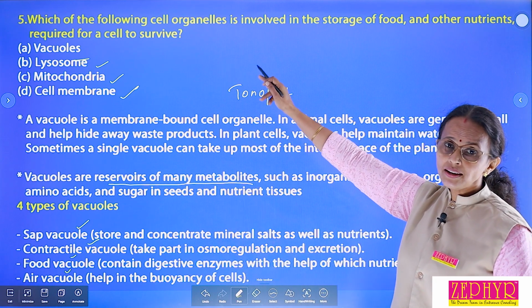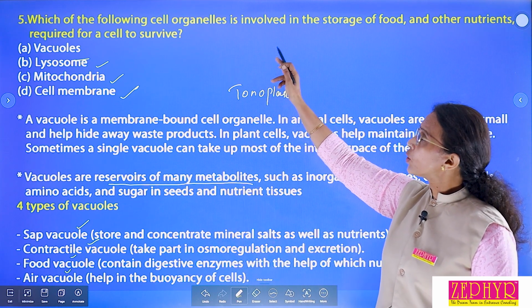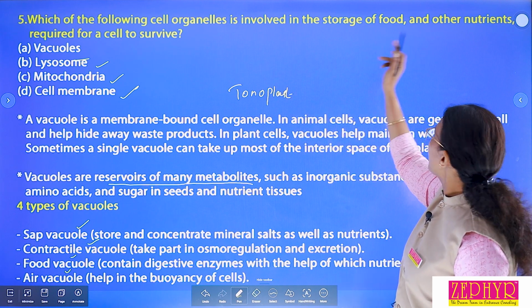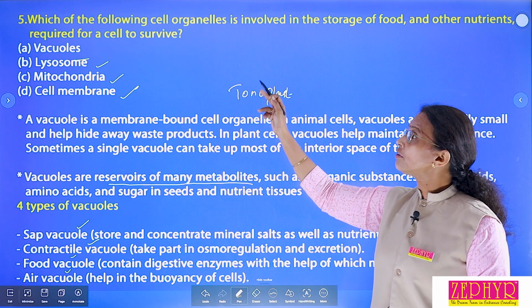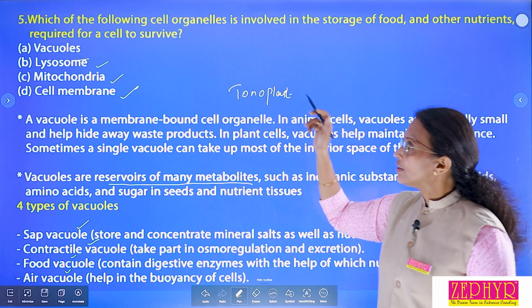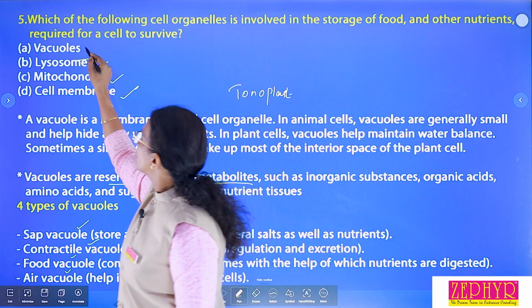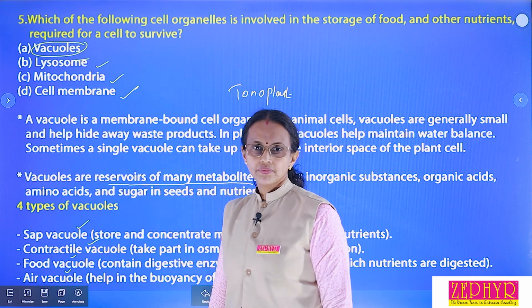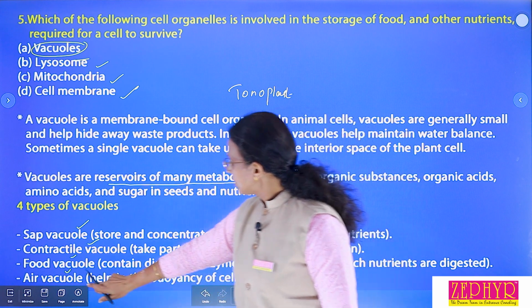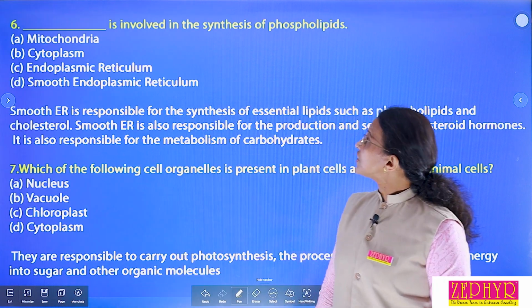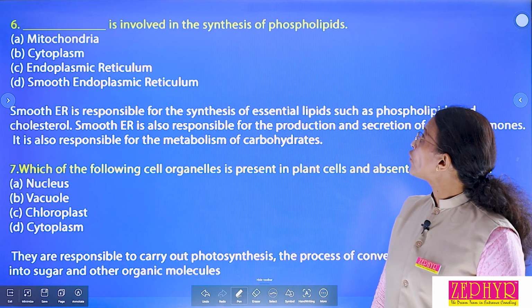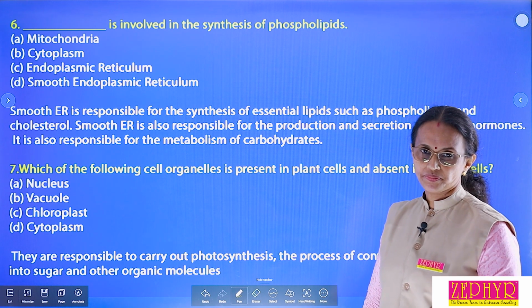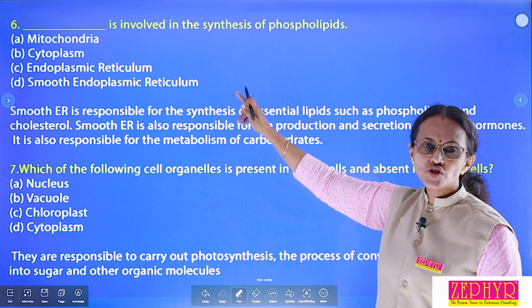Okay, once again, what is the question? Which of the following cell organelle is involved in the storage of food and other nutrients required for a cell to survive? Which is the correct answer? Vacuoles. Vacuoles are the correct answer. Okay, then comes the next question. Dash is involved in synthesis of phospholipids. Synthesis of phospholipids. First option, mitochondria.